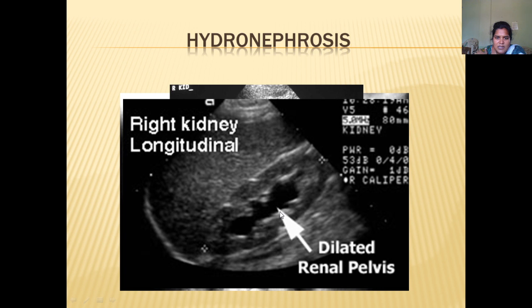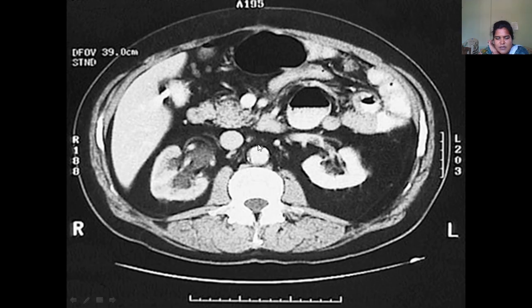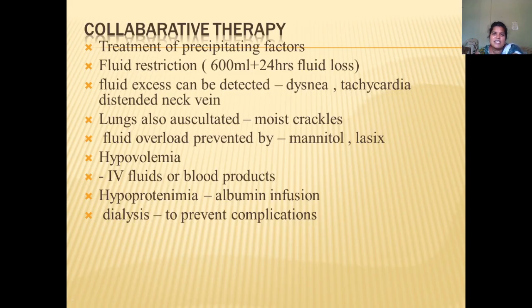The right kidney is showing a longitudinally dilated renal pelvis. Because of the dilated renal pelvis, there is hydronephrosis. So this is the thing, and we'll have a therapy, collaborative therapy. So treatment of the precipitating factors. We advise the patient for fluid restriction. Normally 600 ml or 400 ml plus the 24 hours of fluid loss. How much fluid he has lost in the last 24 hours, plus 400 or 600 ml.